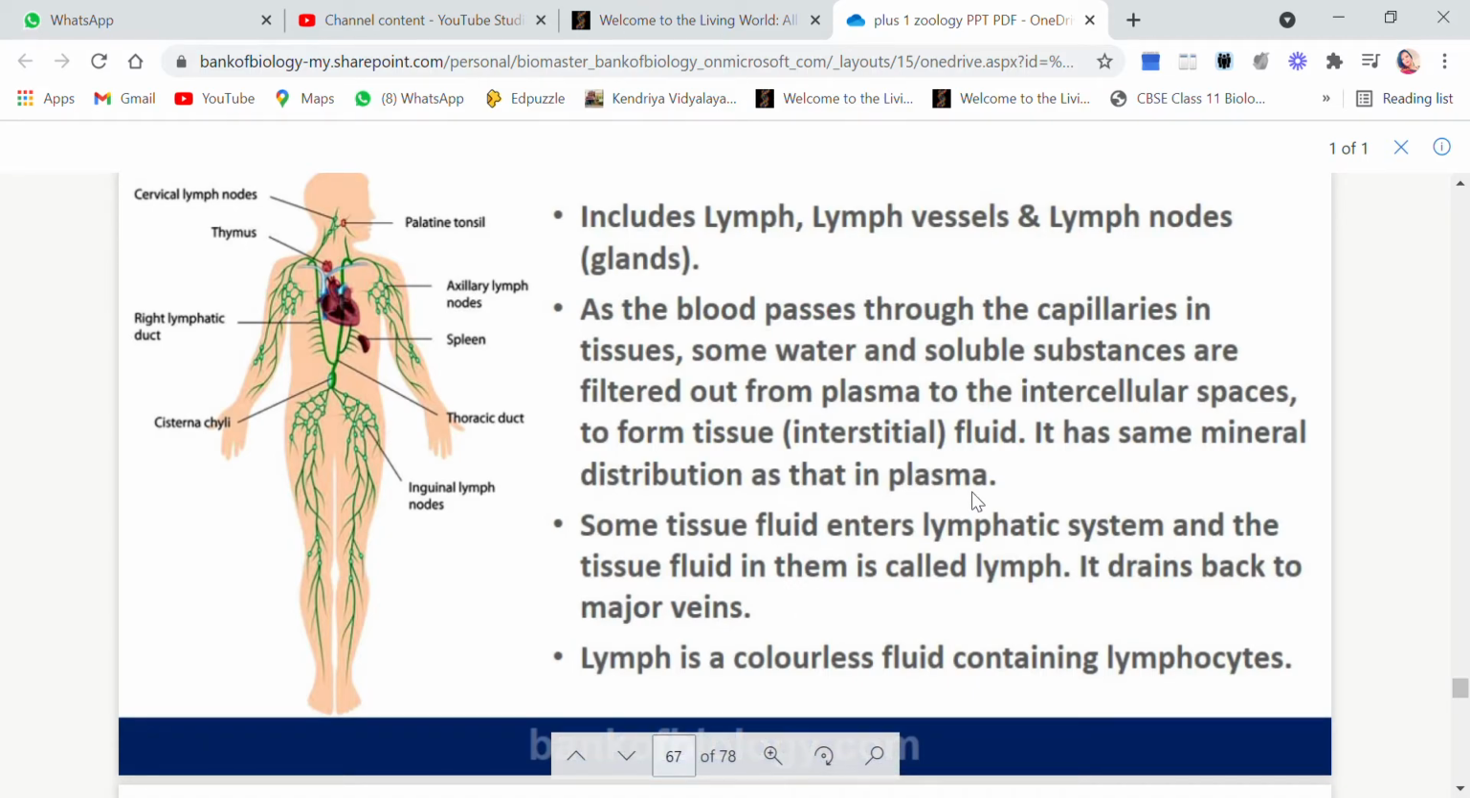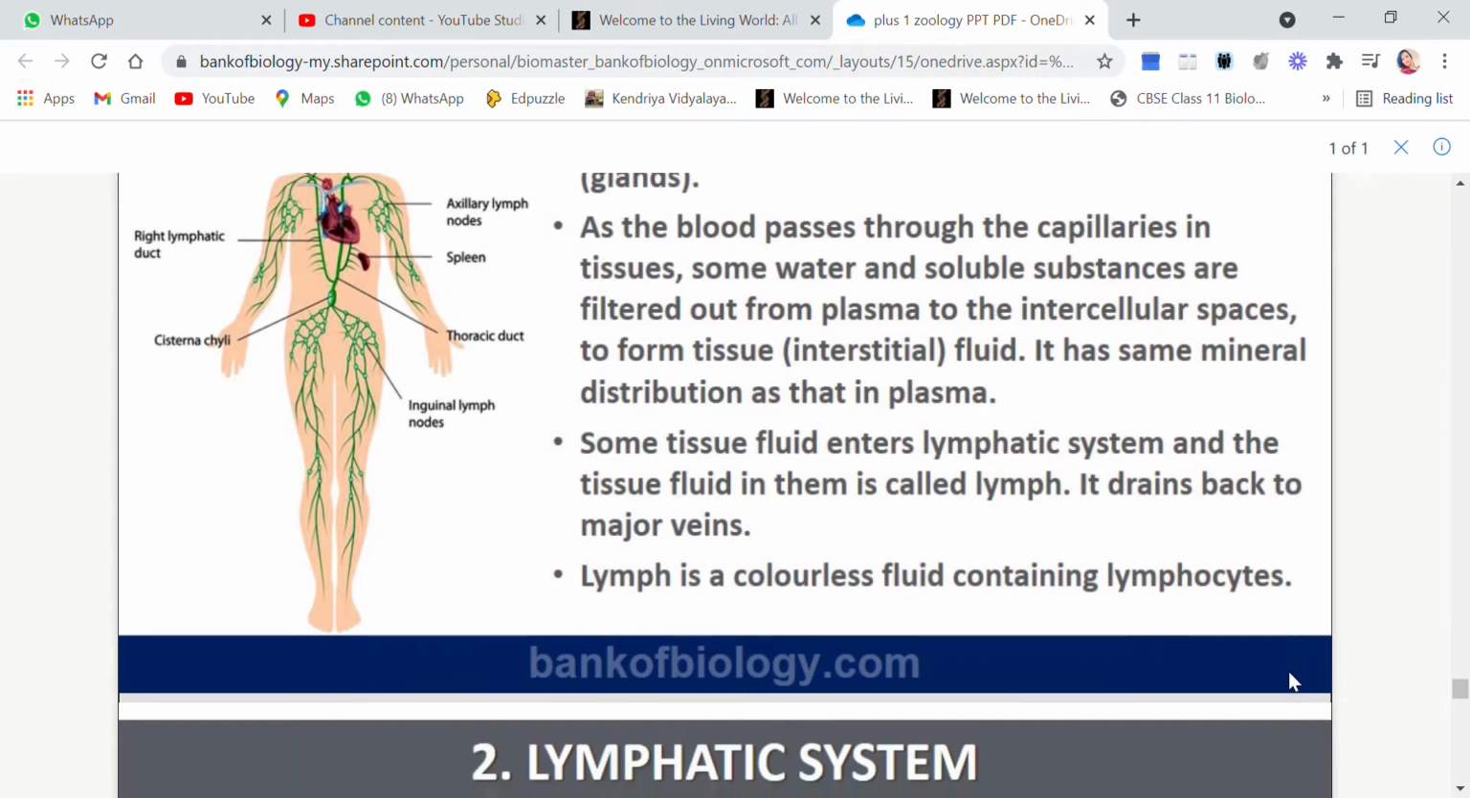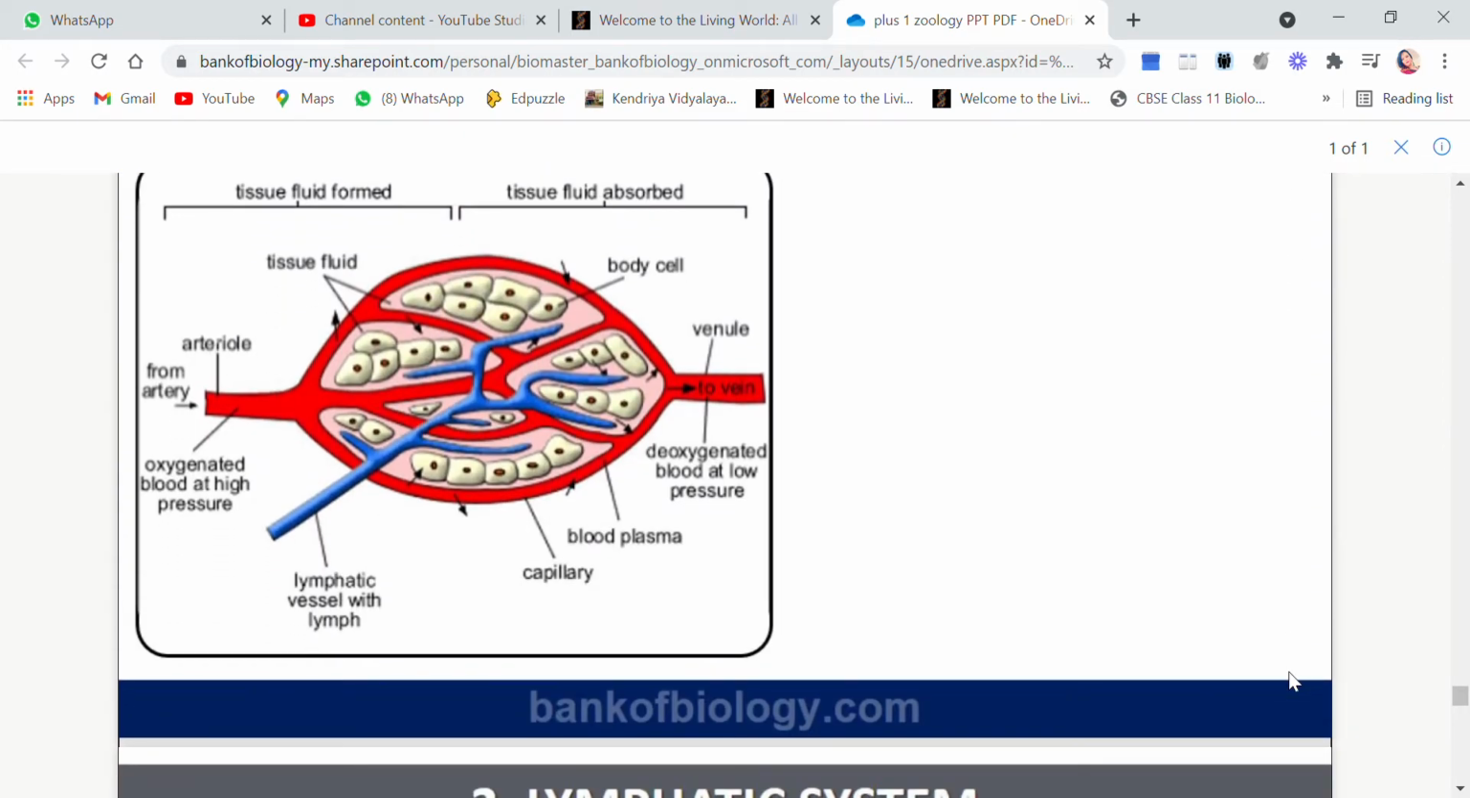As we know that plasma is colorless, lymph is also a colorless fluid. And why is it named lymph? Because it has a lot of lymphocytes. Now lymphocytes are the cells which provide immunity to the body.